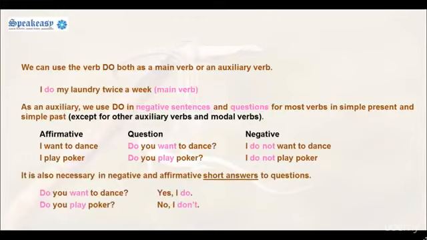It is also necessary in negative and affirmative short answer questions. Do you want to dance? Yes, I do. Do you play poker? No, I don't.